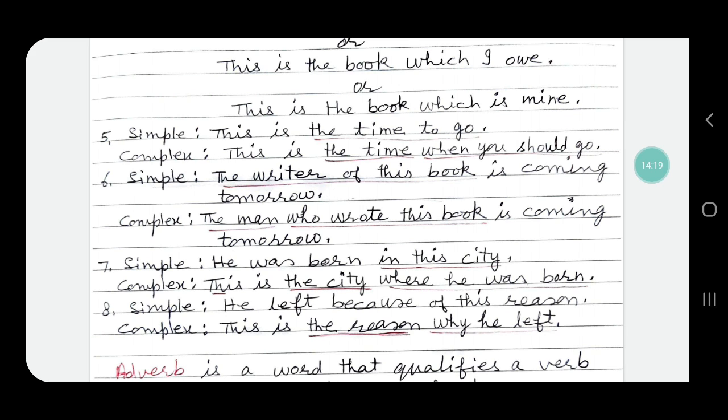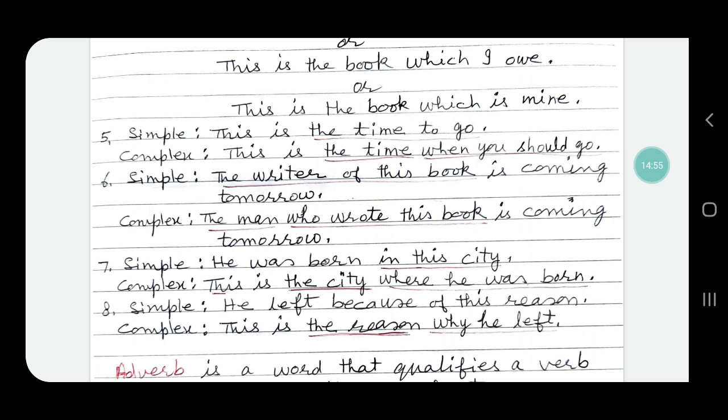The complex sentence becomes: The man who wrote this book is coming tomorrow. Sentence number 7, simple sentence: He was born in this city. Let us change "in this city" into an adjectival clause. This is the city where he was born. The city where he was born, and in this way this becomes the complex sentence.